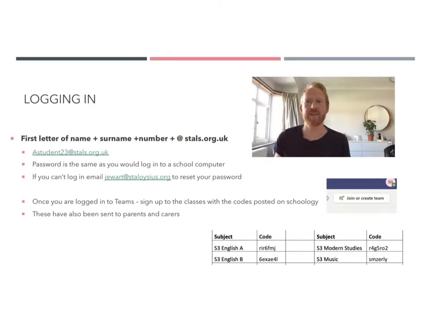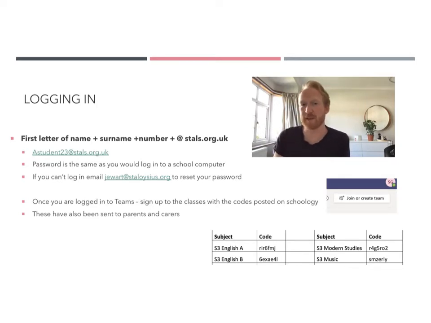Now, once you have the Microsoft Teams application installed on a device, you can then get logged in. Now, you must use your school email address because we've set up access for you to be able to use Teams. This is the first letter of your first name, then your second name, then your number. You will probably know all of this. The number, I think, for you guys is 23 or around about then, at stalls.org.uk. Okay, your password is the same password as you would use to get onto a computer in school.